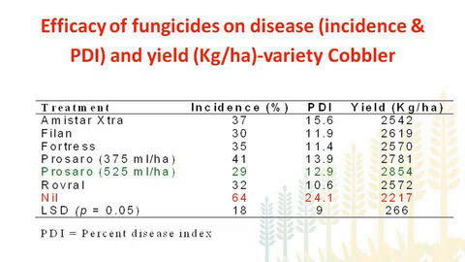We used these products at recommended rates, and for unregistered products such as Amistar Extra and Filan, we used the rate which is normally used overseas. And for Prosaro, similarly, we used two rates, 375 mils per hectare and 525 mils per hectare. If you look at the results, they were really encouraging. As you can see, all these fungicide products, except for Amistar Extra, significantly reduced both the incidence as well as the severity of the disease compared with the nil treatment.